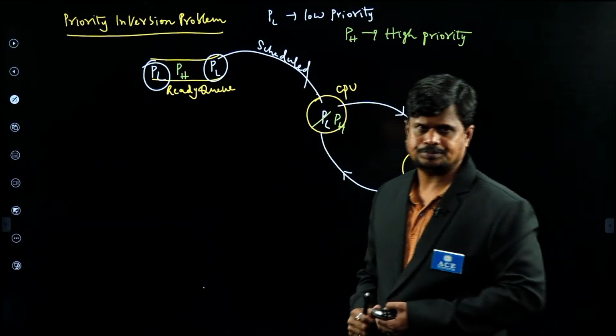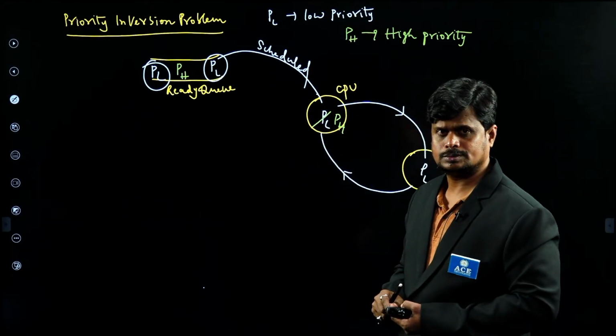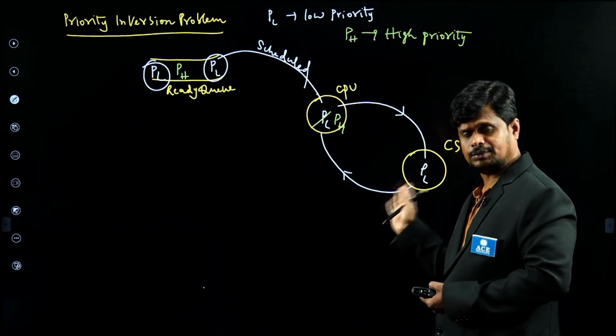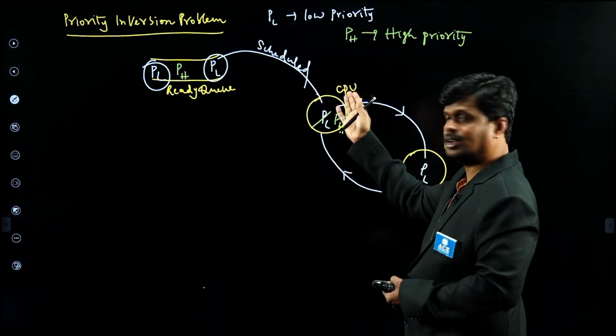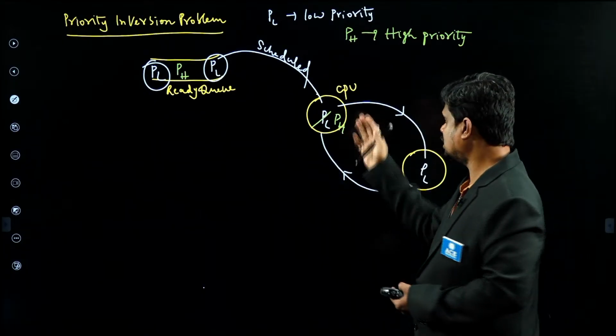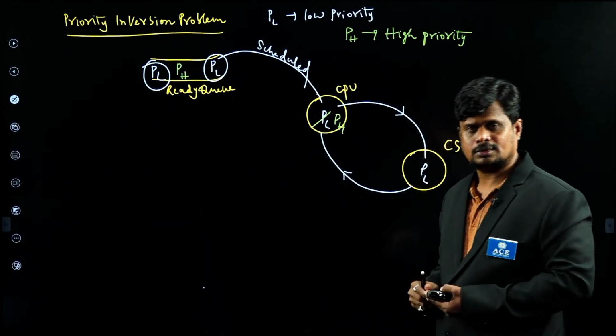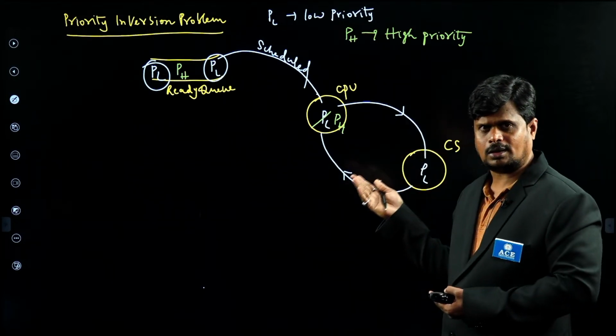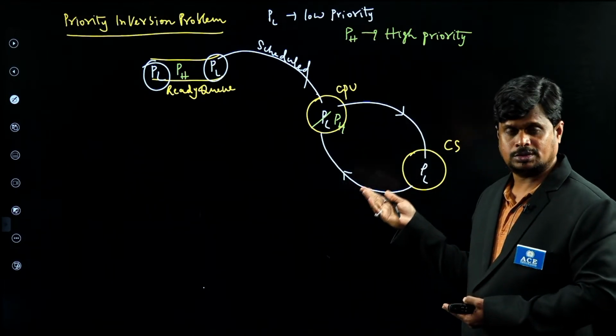Ready queue. PL is in the ready queue now. By staying in the ready queue, it has entered the critical section. It is part of the critical section. And this PH is on the CPU, or else the CPU is with the PH. So obviously, is this called a lock or not? Yes, this is a lock.